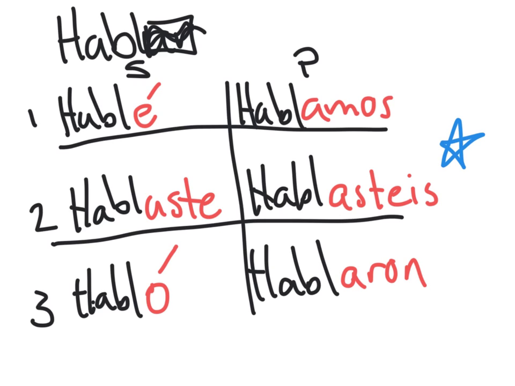Most other countries don't use the vosotros form, or they have some kind of variation, but hablasteis is straight from Spain. So it's not important on the test, but it's important to know how they conjugate it. The only difference between hablaste and hablasteis is that we added the word is.